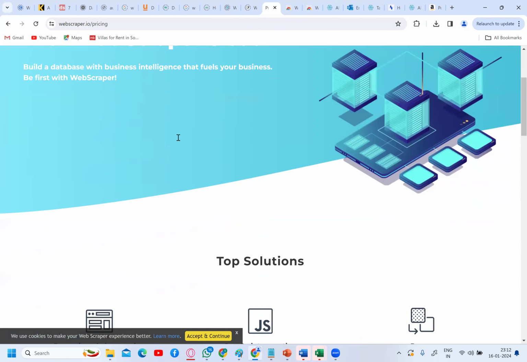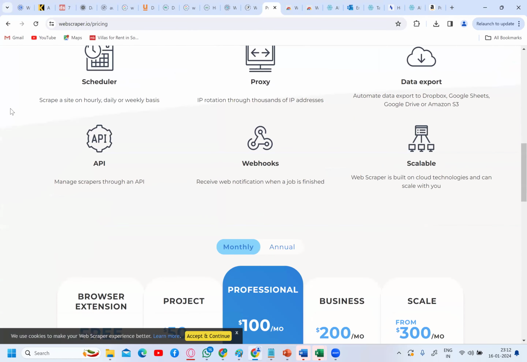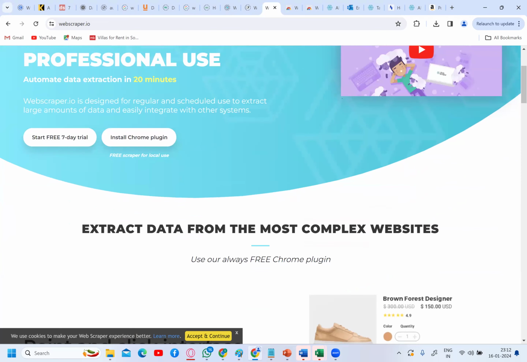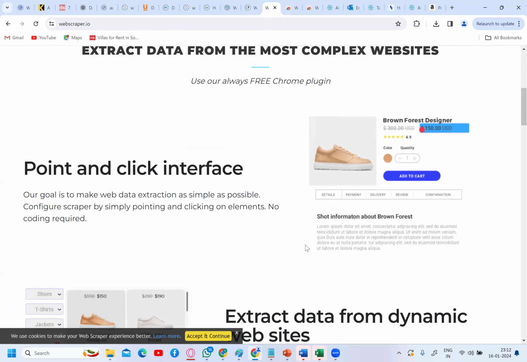See here, just click on Web Scraper. It says extract data from most complex websites. Even though Amazon is a complex website, even if there is a website more complex than Amazon, you can use this tool called Web Scraper. It is a freely available tool to analyze the website.